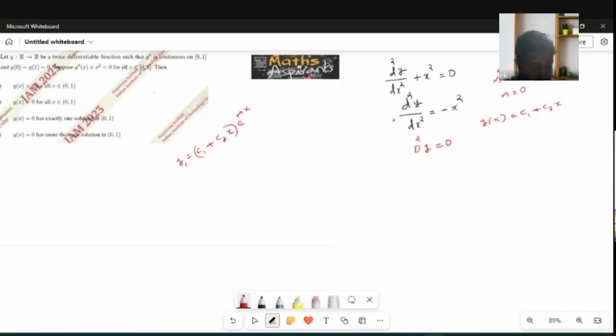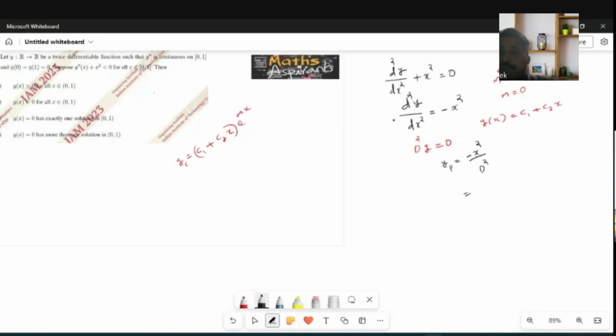Now I need to find the particular integral. So y_p is equal to minus x square, with the operator 1 by D square. So what do I need to get?